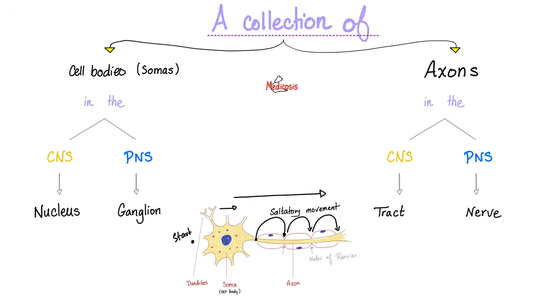Next, let's talk about some definitions. First, this is the soma, and this is the axon. If we have a collection of somas, a bunch of somas gathering together in the CNS, we call this a nucleus, such as the nucleus of the facial nerve. How about if we have a bunch of somas gathering together in the peripheral nervous system? We call this a ganglion. But what if we have a collection of axons in the central nervous system? This is called a tract. How about a collection of axons in the peripheral nervous system? This is called a nerve.